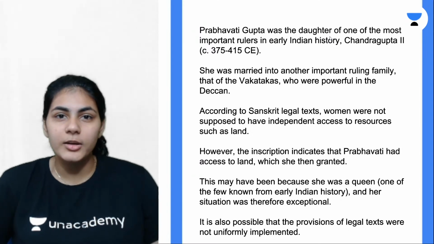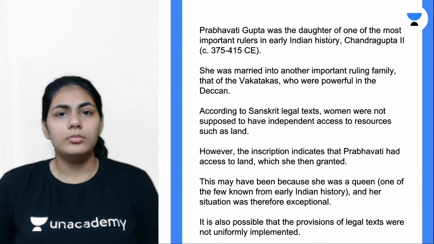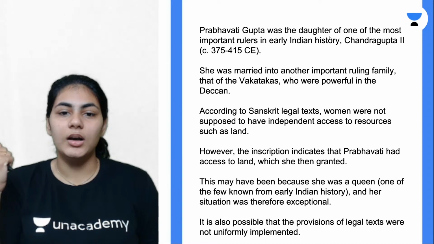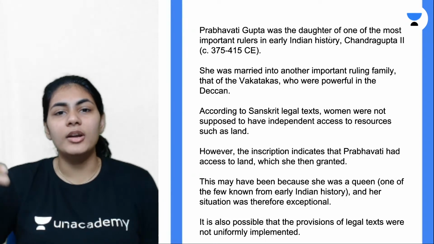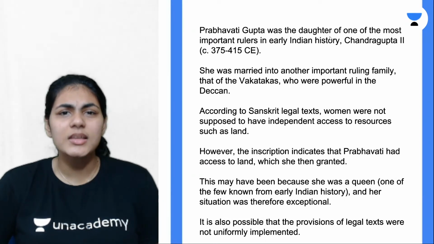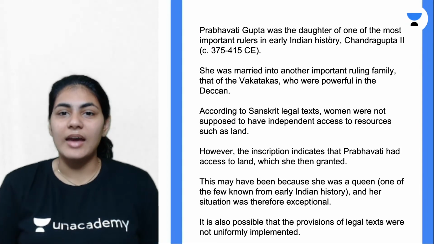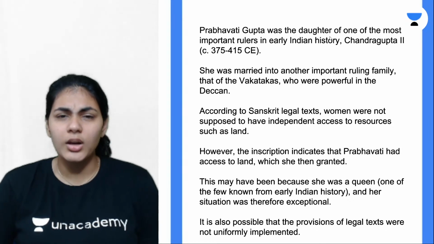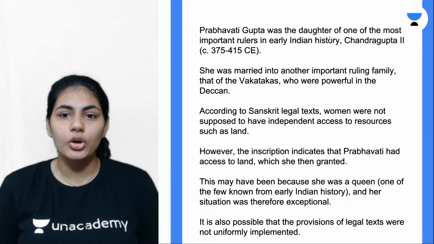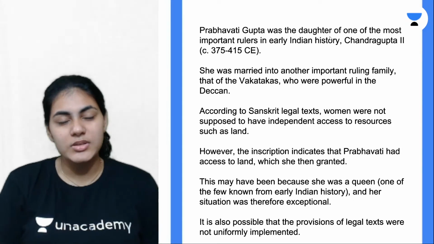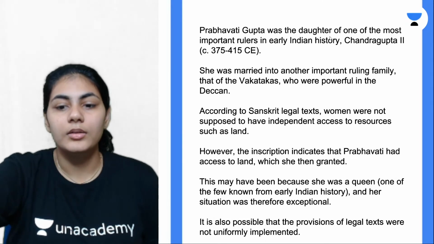She's a royal woman, right? So it can be either because she's an exceptional case or because people did not care much about these Sanskrit texts. Whatever the situation, at the end of the day, she did in fact have a lot of resources and land under her control, which she then granted to somebody else, right?